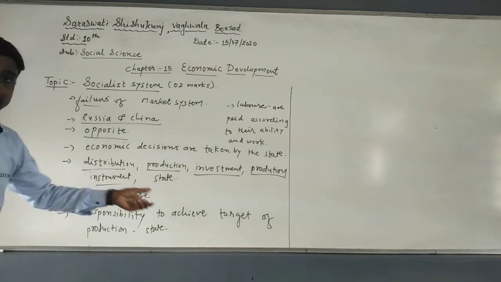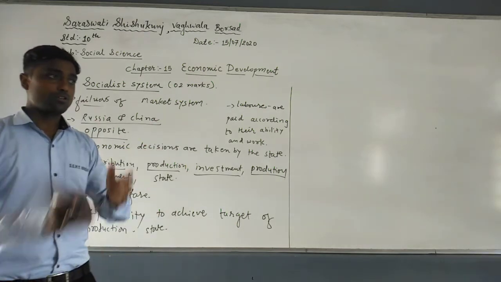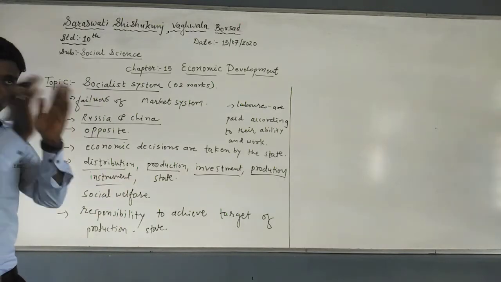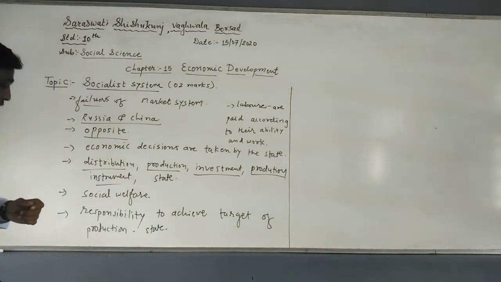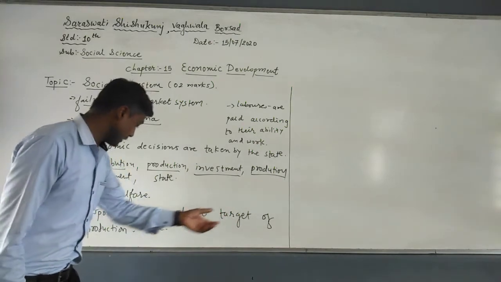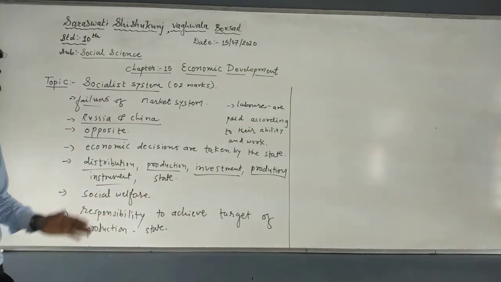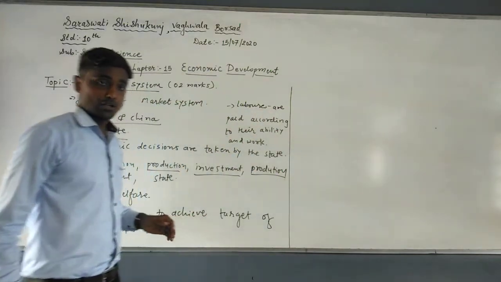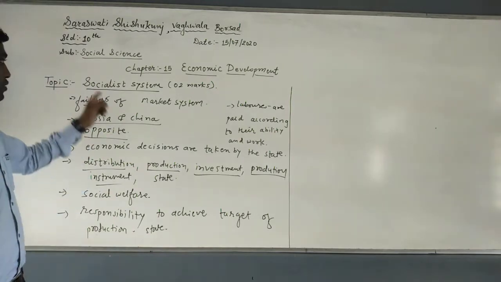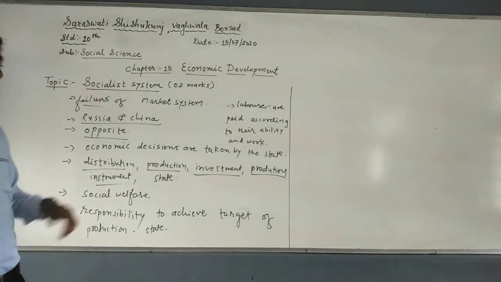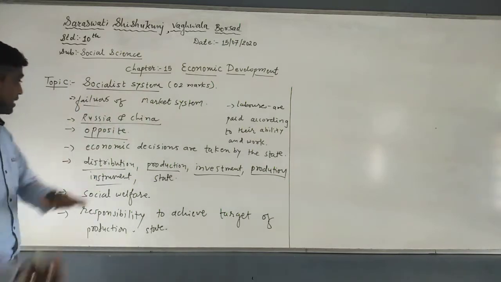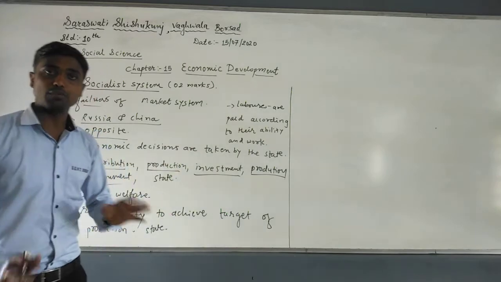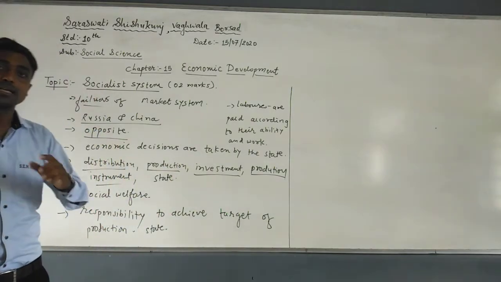Then social welfare is at the center, whereas in the market system, profit is at the center. Here society is kept in mind, then economic decisions are taken. The responsibility to achieve the target of production is in the hands of the state only. And the last is that laborers are paid according to their ability and work. So students, we have completed the 2 marks question on the socialist system. In the exam, it may be asked to write a note on the socialist system. At that time you need to write only these points, not more than that, or fewer than 8 also, and you will get full marks.